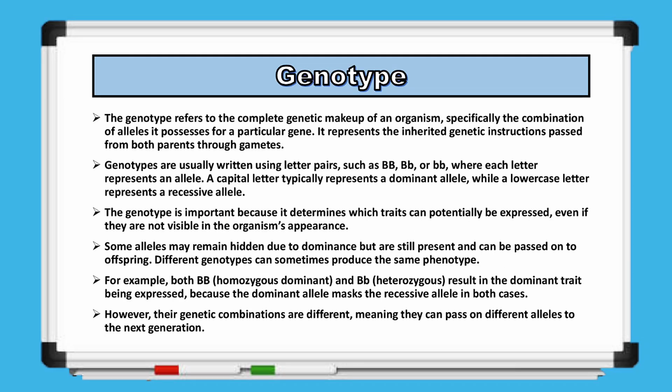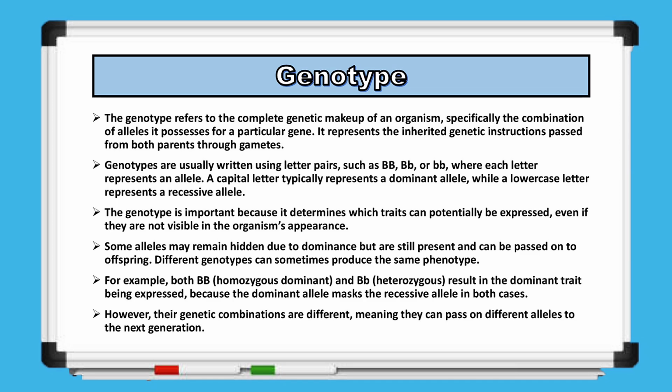The genotype refers to the complete genetic makeup of an organism, specifically the combination of alleles it carries for a particular gene. It represents the inherited genetic instructions received from both parents through the gametes. Genotypes are usually written as pairs of letters, such as both capital, capital BB, one capital and one small, capital B and small b, or both small, small b's.